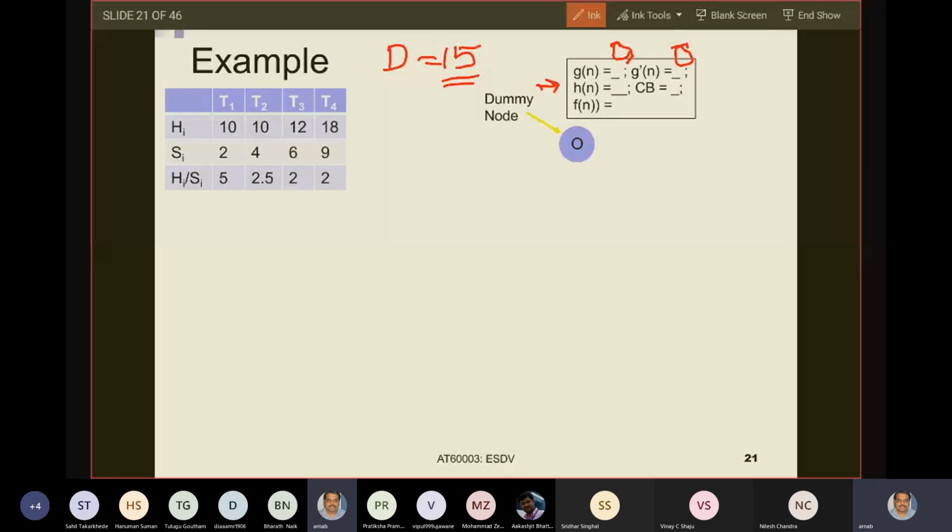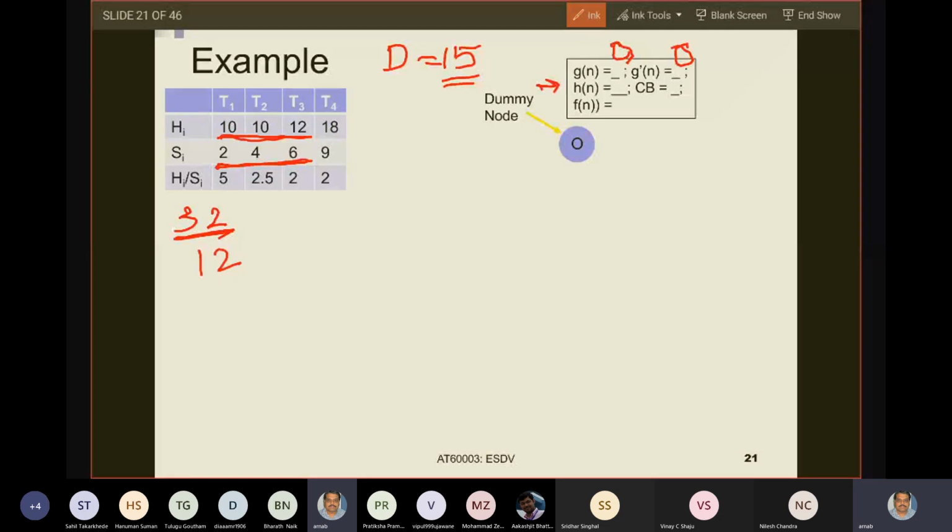When I take T1, T2 and T3, how much software cost have I already eaten up? 6 plus 4 plus 2, which is 12. How much hardware cost have I got? 10 plus 10 plus 12, which is 32. So after taking the first 3 tasks, I have got an upper bound of 32 by eating up the software resource of 12.